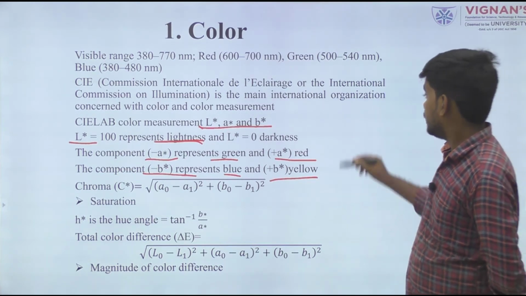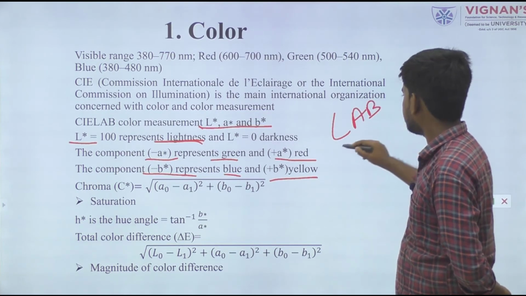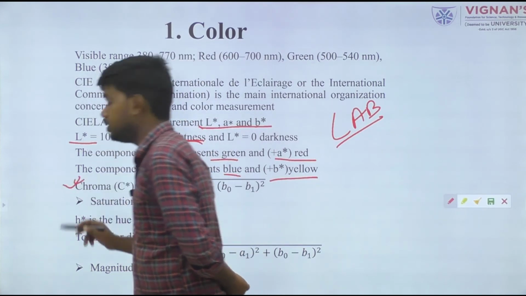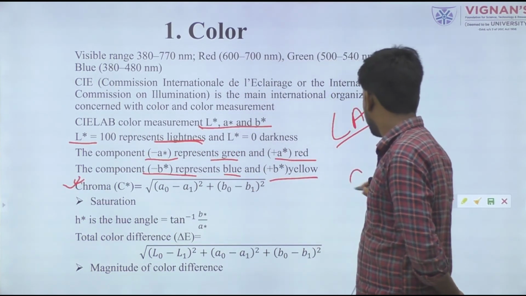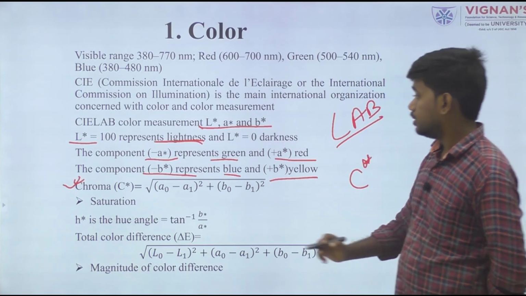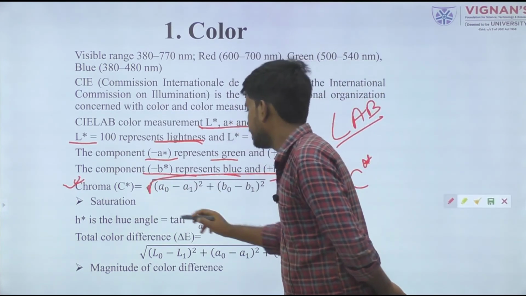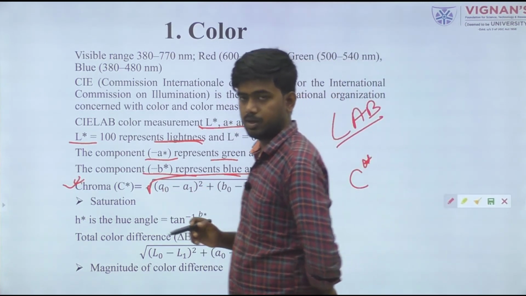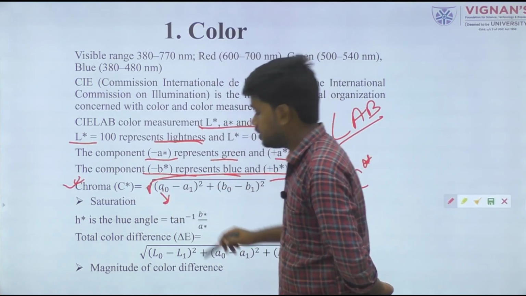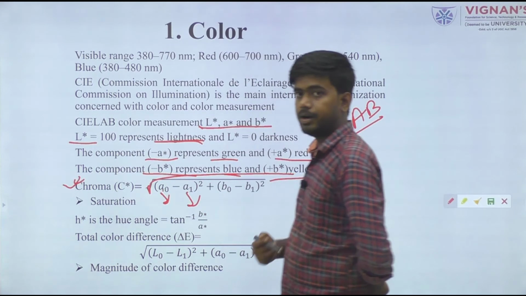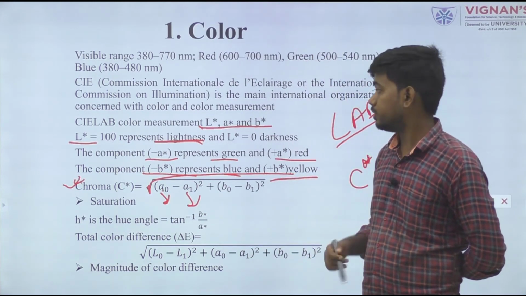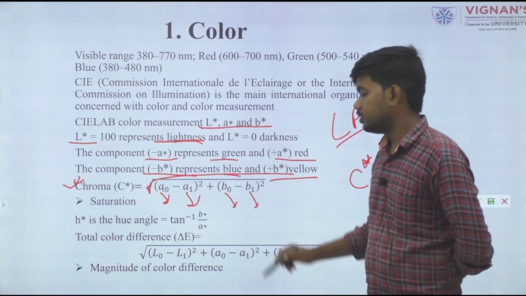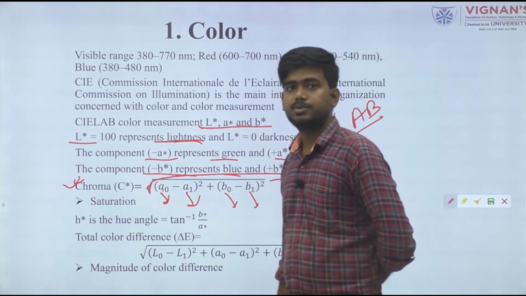Then, using LAB values, we can use another term, chroma value, denoted as C star. That is simply the square root of (A0 minus A1) whole square plus (B0 minus B1) whole square, where A0 is for the standard material and A1 is for our food material whose chroma value I want to calculate. Similarly, B0 is the standard B value and B1 is for our food material. This chroma value gives us the saturation value.